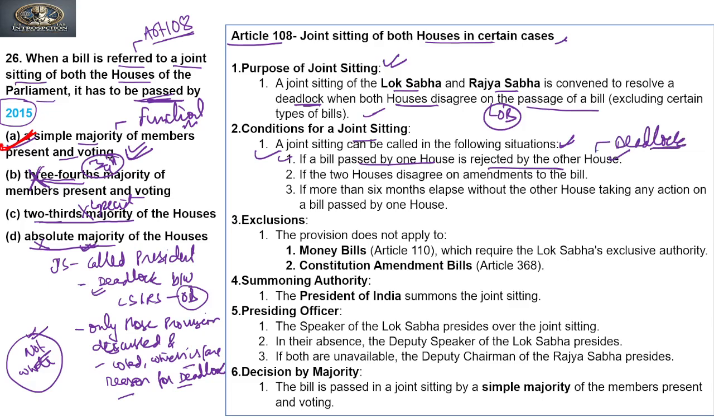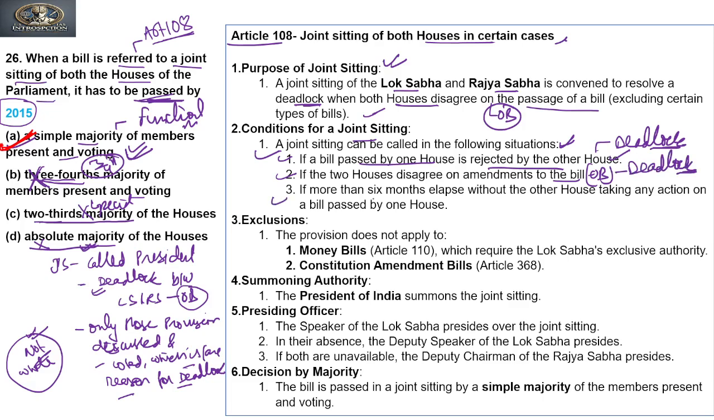Then a joint sitting will be called. Second, or if the two houses disagree on the amendments to the bill. So it talks about an ordinary bill. In case of an ordinary bill, if there is a disagreement on amending the ordinary bill, then also it will be a situation of deadlock. So in this case also a joint sitting will be called.